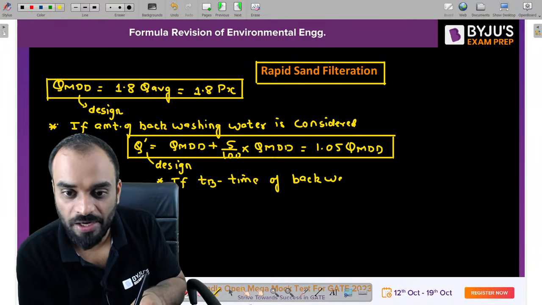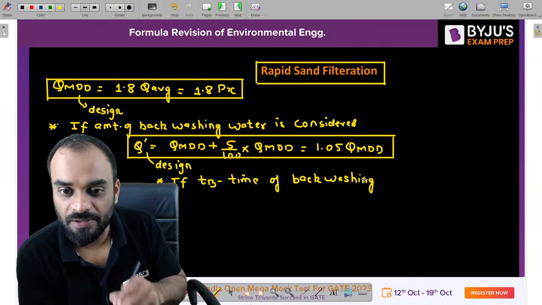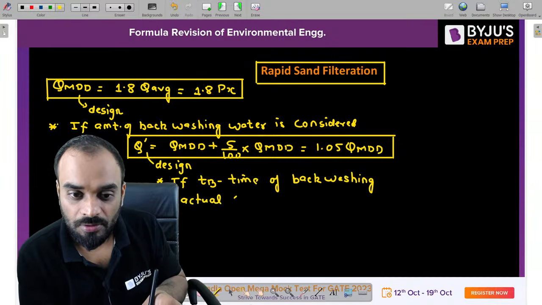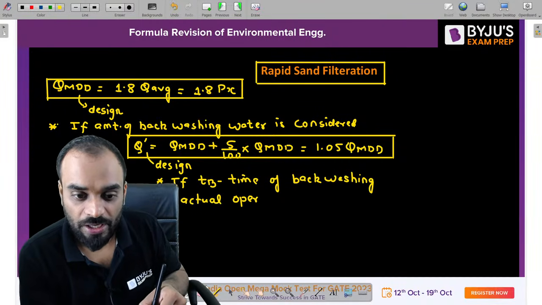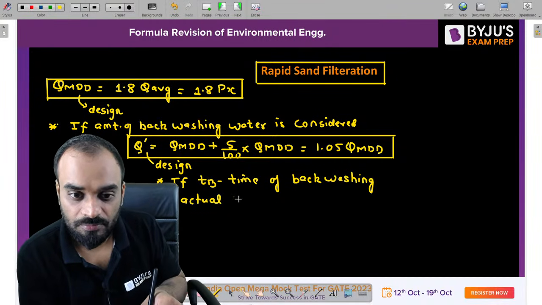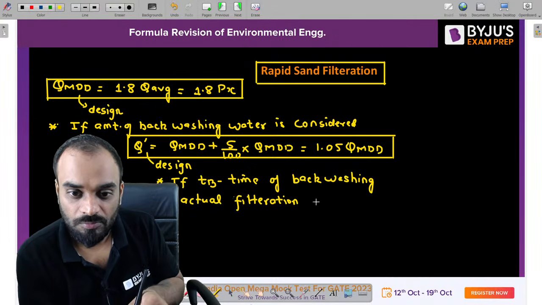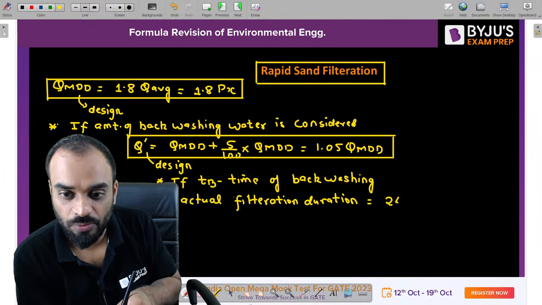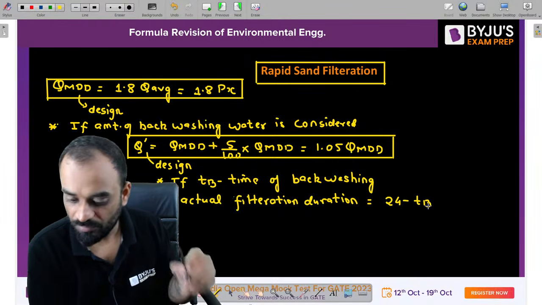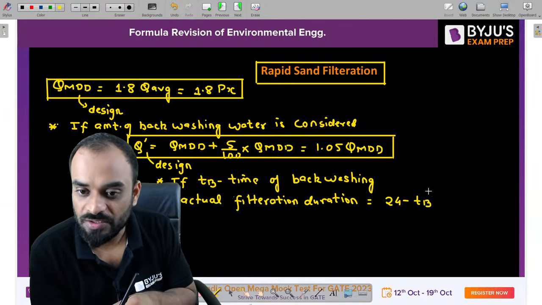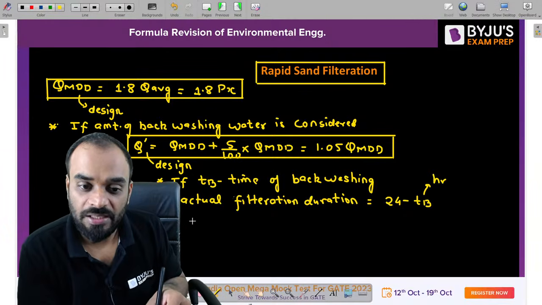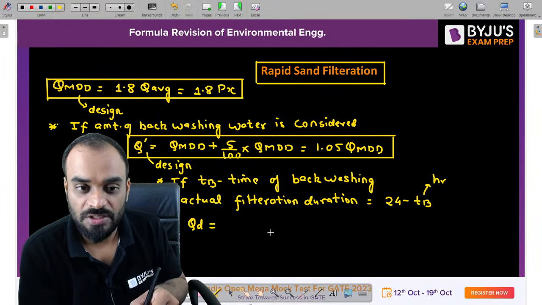How much time is required for backwashing purpose if it is given? So guys, the actual operation duration or actual filtration duration is equal to how much? Can I say that 24 minus TB, and this TB should be in hours. You will get the actual duration of filtration. So we can estimate the actual design discharge over here.